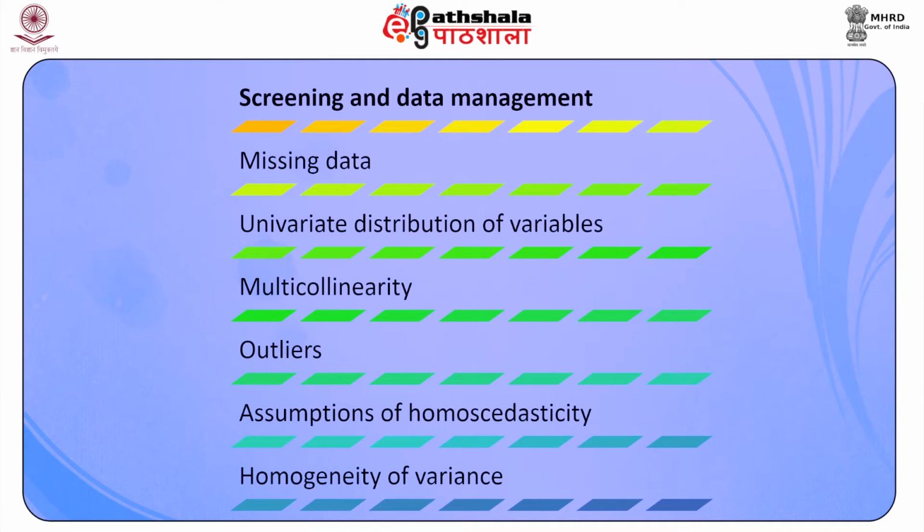It takes note of several issues like missing data, univariate distribution of variables, multicollinearity, outliers, assumptions of homoscedasticity, homogeneity of variance, and many others. It is important for a researcher to properly screen the data by spending enough time and effort so that appropriate conclusions can be drawn and sound decisions can be made.